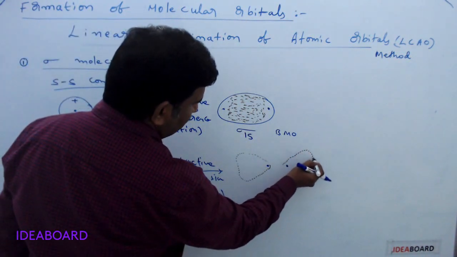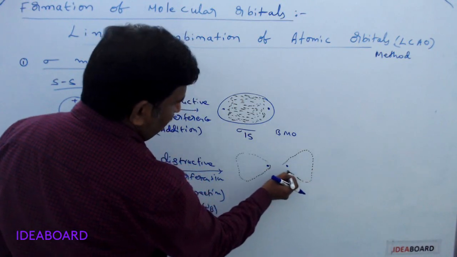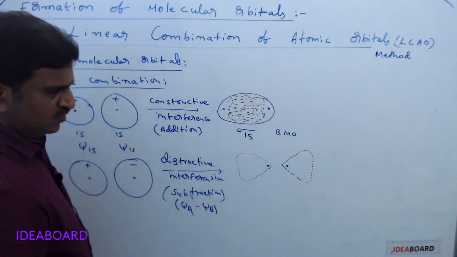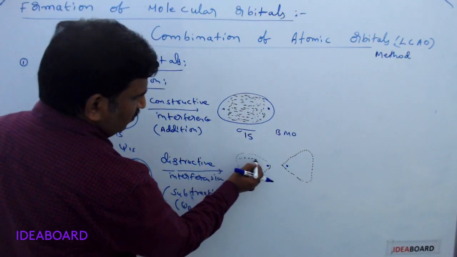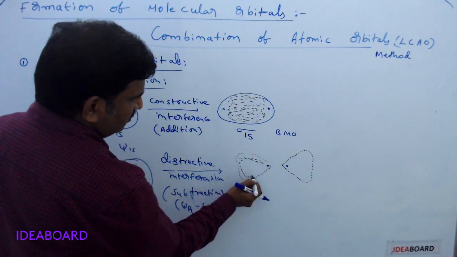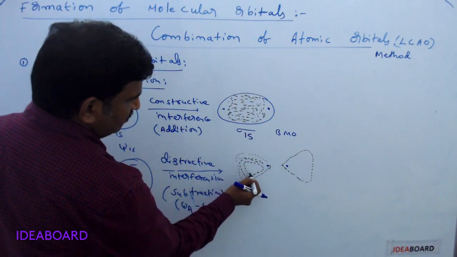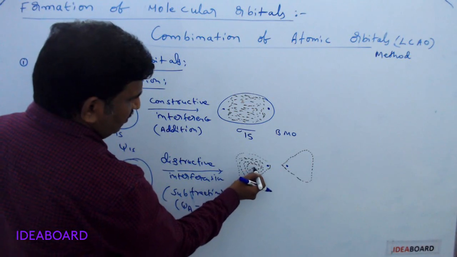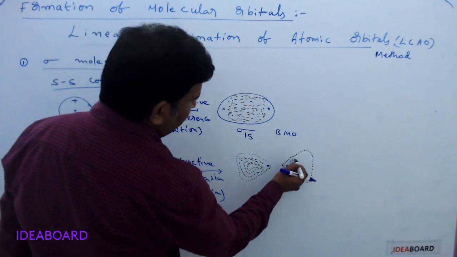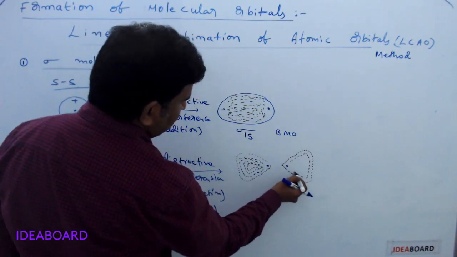Here this is also away, not between the two nuclei. So because of this type of electron density, a very weak bond is formed between the two atoms.